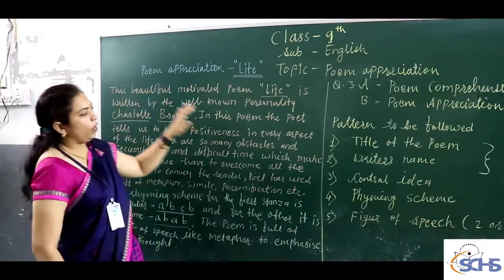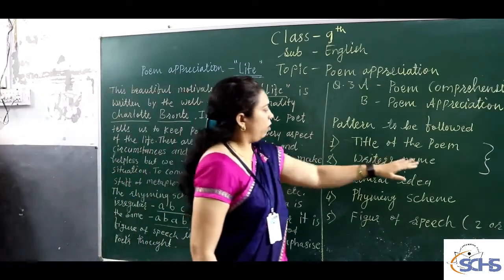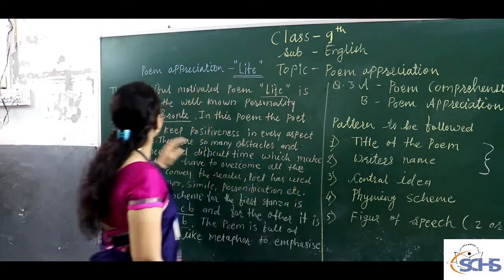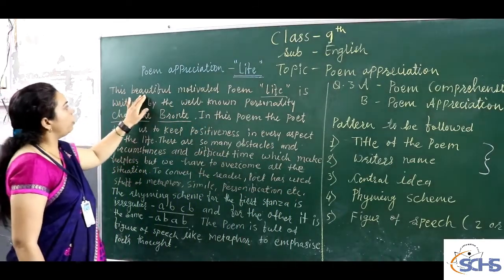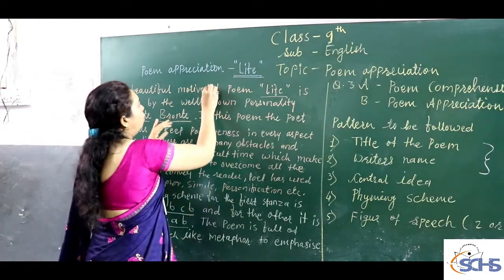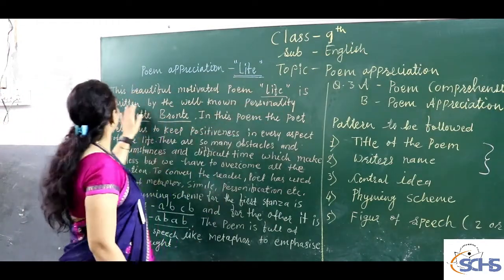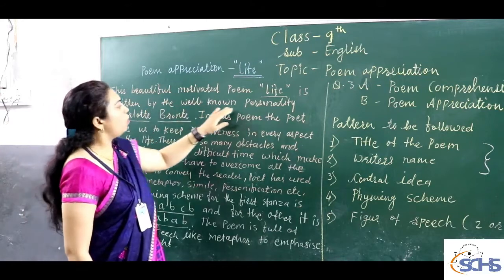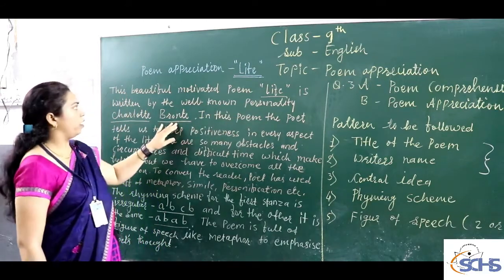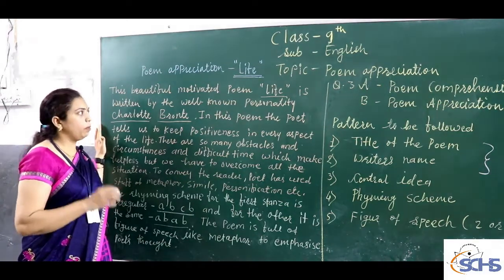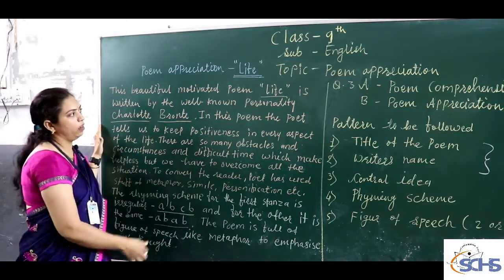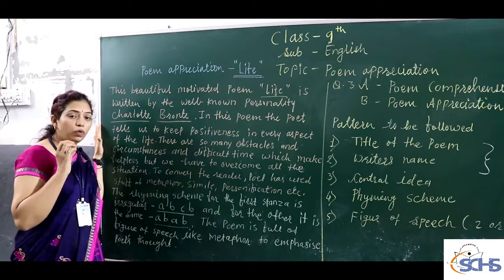Again, first of all, we have to give title of the poem and writer's name. So again here we have started. This beautiful motivated poem Life is written by the well-known personality Charlotte Bronte. If you want to score good marks in this question, you have to take efforts.